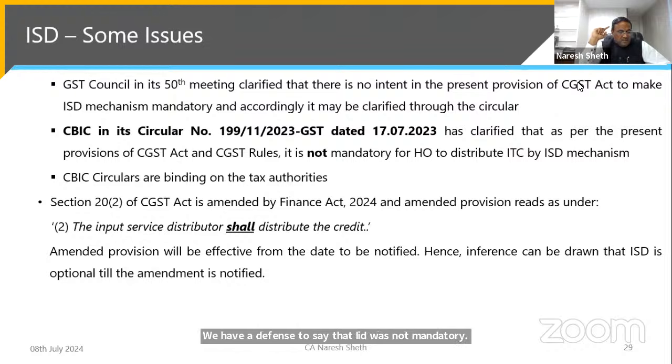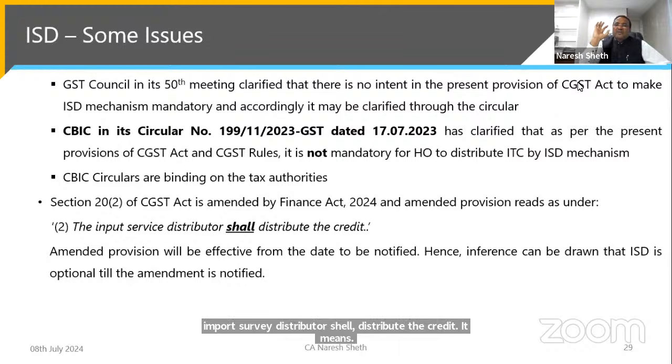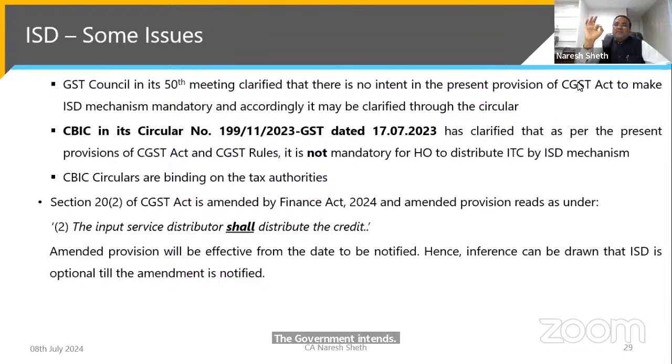And Section 20(2), which was using the word "may", has now been amended in the Finance Act 2024. Now Section 20(2) reads, the input service distributor shall distribute the credit. It means the government intends to make ISD mandatory from the date on which this amendment becomes effective.